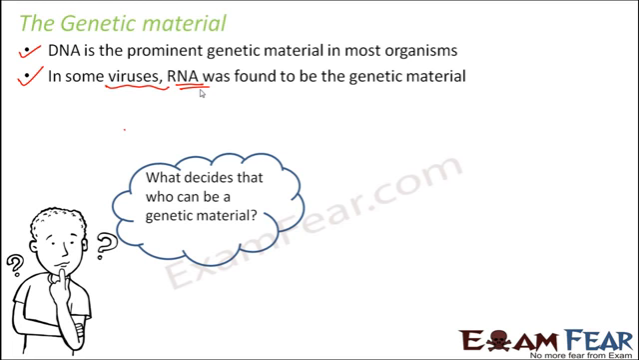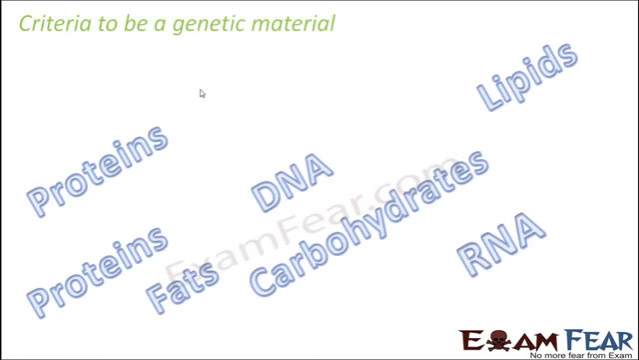So there were certain characteristics, or you can say certain criteria, which defined who can be a genetic material. Whichever molecule satisfies all these criteria can be a genetic material. So let us look at the criteria to be a genetic material. Now, there were many contenders: proteins, fats, carbohydrates, DNA, RNA, lipids. They are all contenders, but let us see how many of them are able to satisfy the criteria.